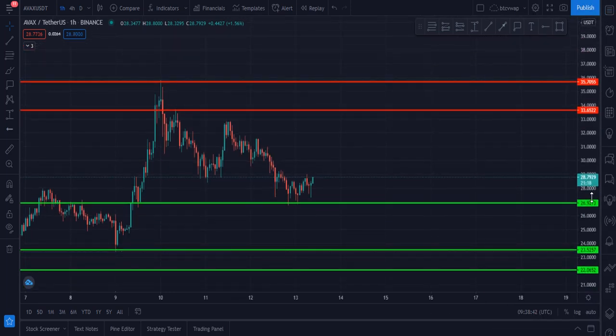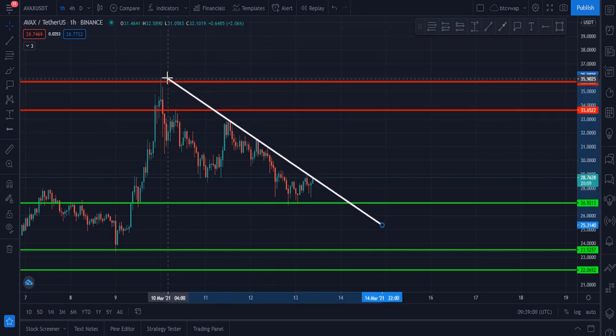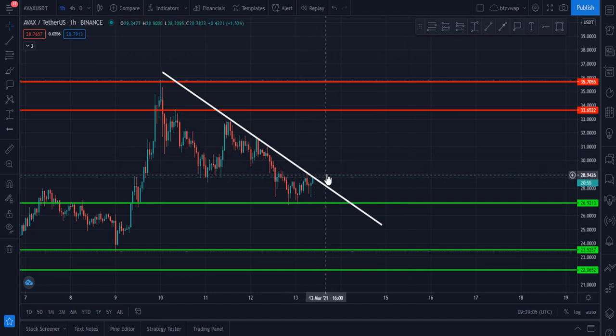My next coin is AVAX. AVAX was rejected from that zone. The price was $35.5, and after that we saw a massive pullback in the price of this coin. Now it is struggling to break this upside trend line, and once it breaks this, then our first target will be this zone.